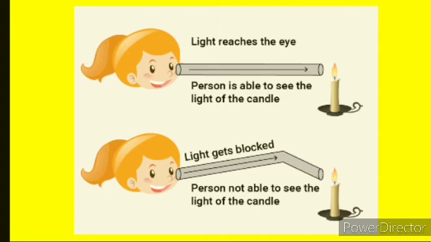You will observe that you cannot see the candle flame by bending the hollow rubber tube, but it can be seen through a straight hollow rubber tube. So this activity also proves that light travels in a straight line. I think you understand these two activities very well.